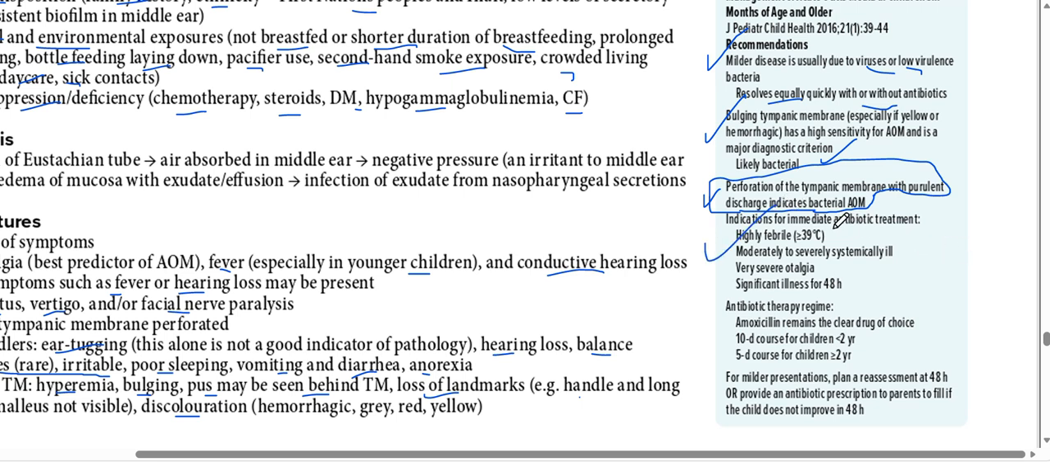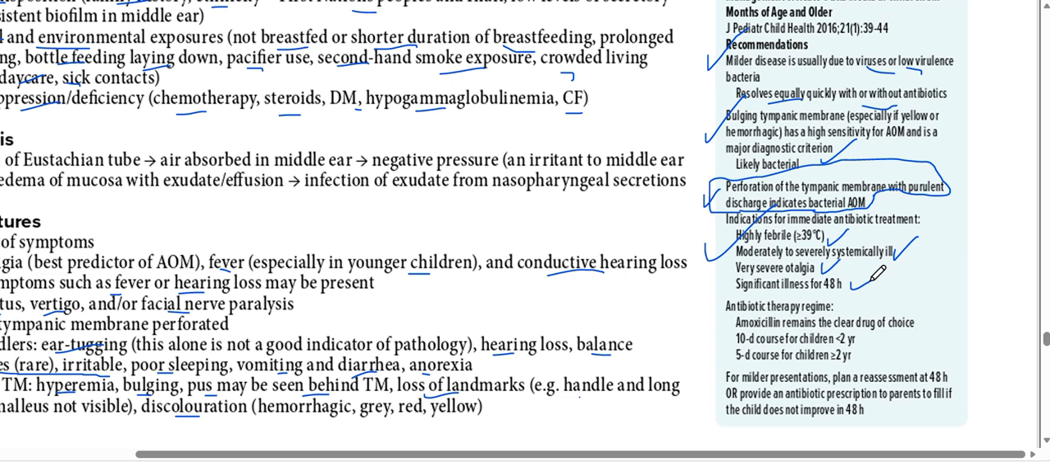What are the indications? If the temperature is very high, high grade fever, more than 39 degrees centigrade. Moderate to severe systemic illness, so systemically the child is not well. Then very severe otalgia, means severe pain in the ear, and significant illness for at least 2 days. Okay, so these are some of the indications for immediate antibiotics.